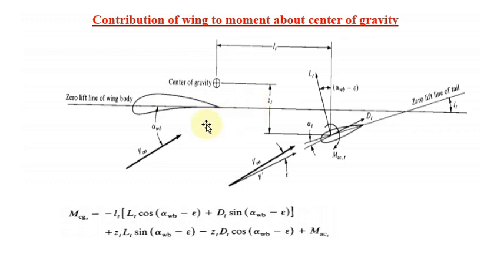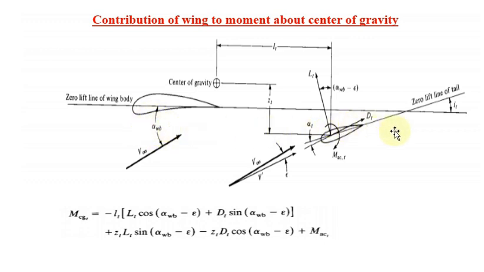Then this is your free stream velocity. The angle between free stream velocity and zero lift line for the wing body is called the absolute angle of attack for the wing body, alpha WB.